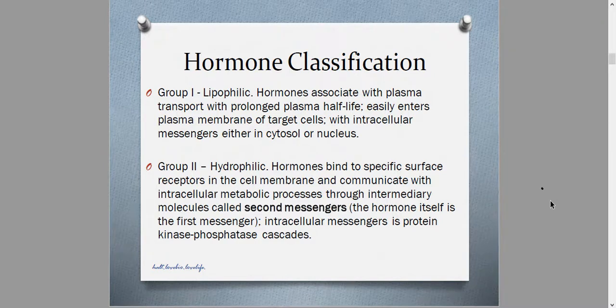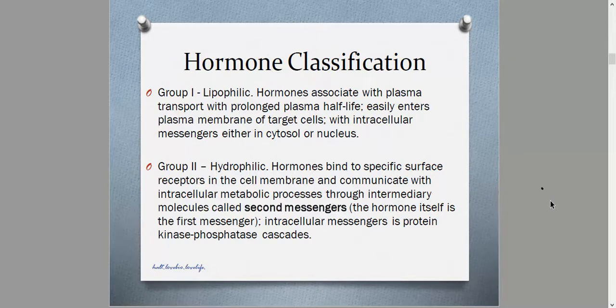On the other hand, hydrophilic hormones belonging to group number 2 cannot cross the plasma membrane. So you guessed it right, these hormones have their receptors found on the surface of the cell. The receptors are on the cell membrane. So the hydrophilic hormones bind to the receptors on the cell membrane and communicate with intracellular metabolic processes by means of intermediaries.